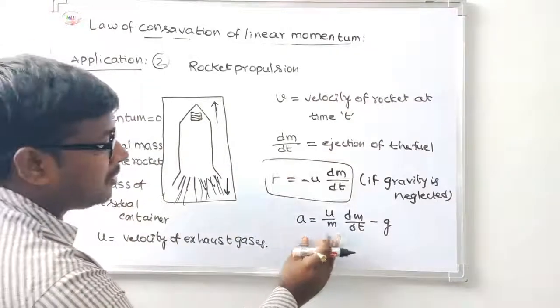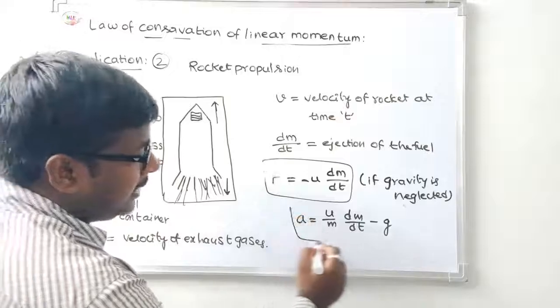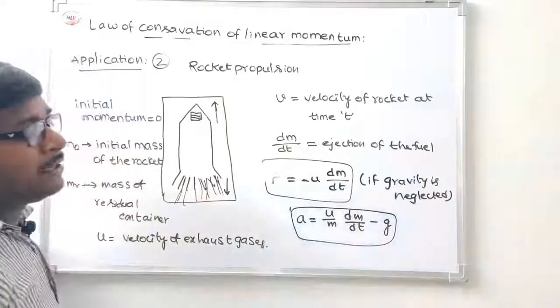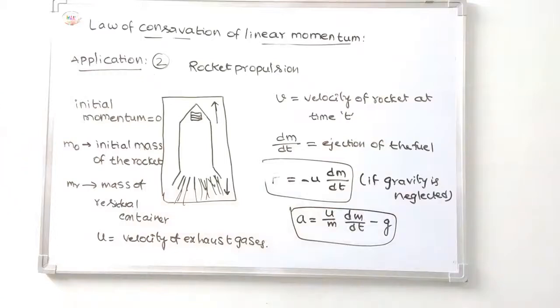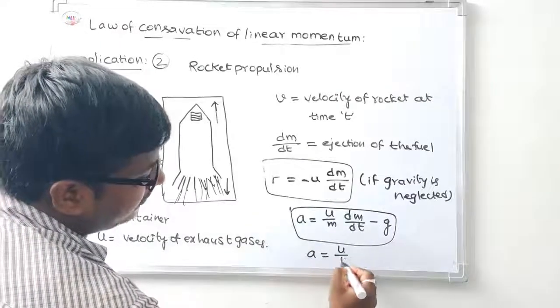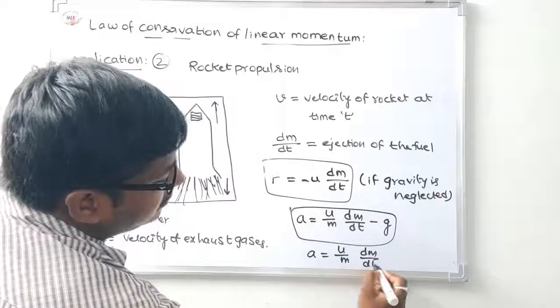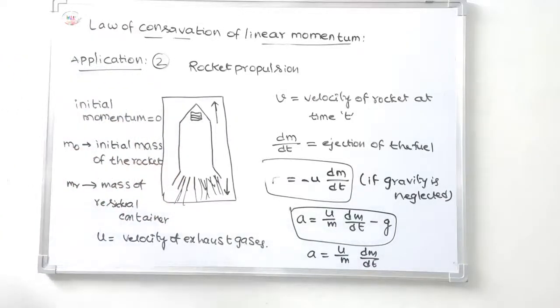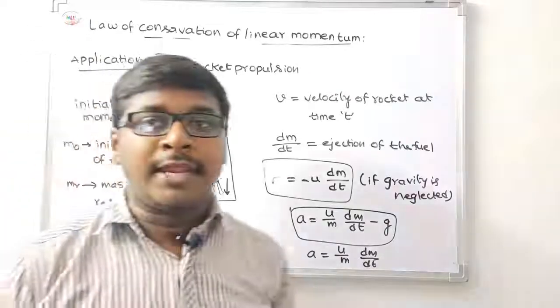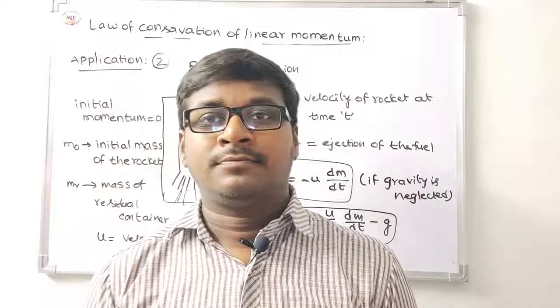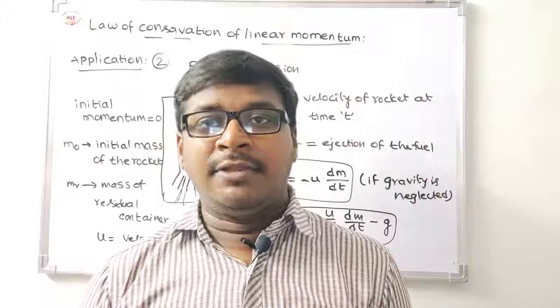A is equal to u by m into dm by dt minus g. This is the acceleration of the rocket. If the effect of gravity is neglected, then A is equal to u by m into dm by dt. This is the application to rocket propulsion, which is very important for JEE and NEET students.